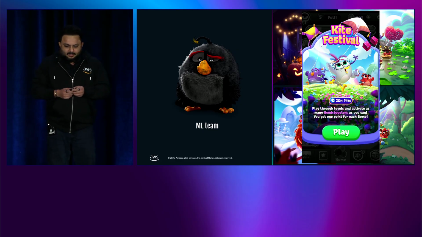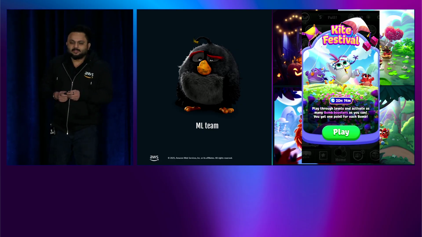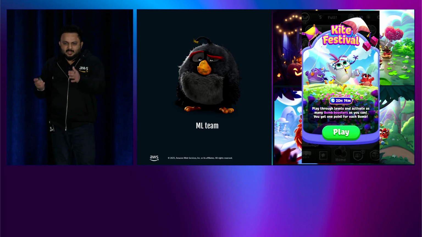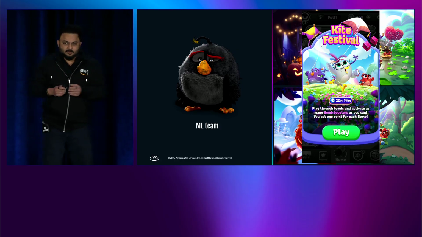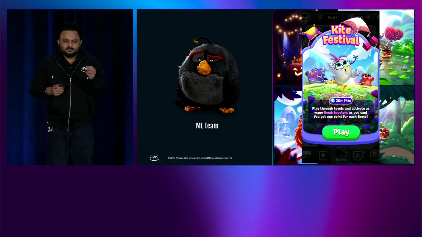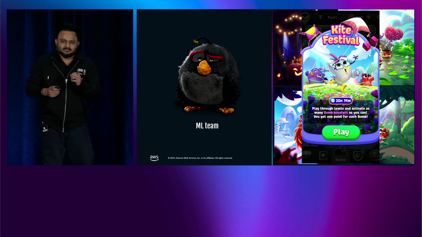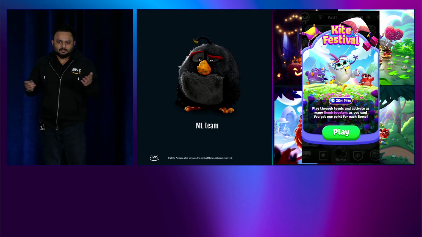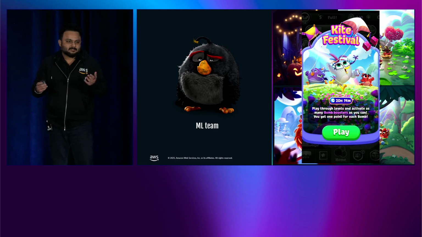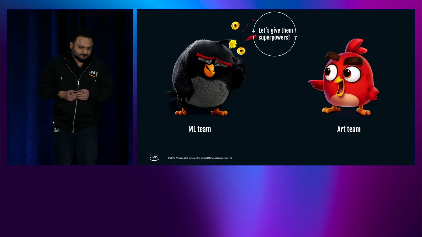So here's the real challenge. While the artists were trying to focus on building new art and new assets, they were doing repetitive tasks, like creating multiple variations of the same background, or doing some incremental changes in the existing assets. And that is something that they were not looking to do. That is not something that they were passionate about.